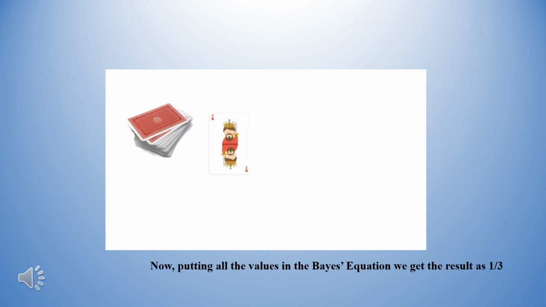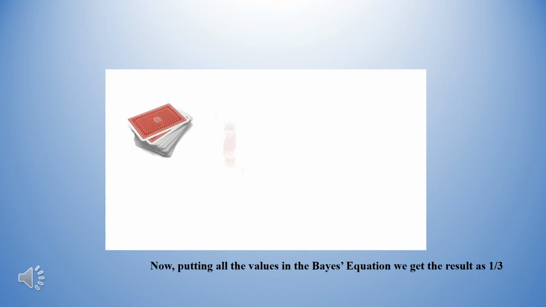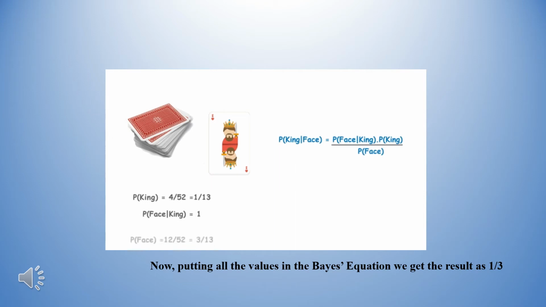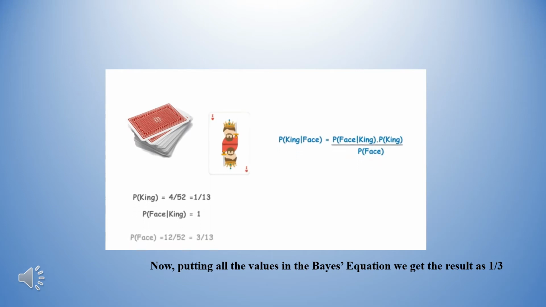Now putting all the values in the Bayes equation, we get the result as 1 by 3. It shows what value we are getting and what is happening here. Look at the diagram and the image, by which you can see the complete output. The result is 1 by 3, as I told you.